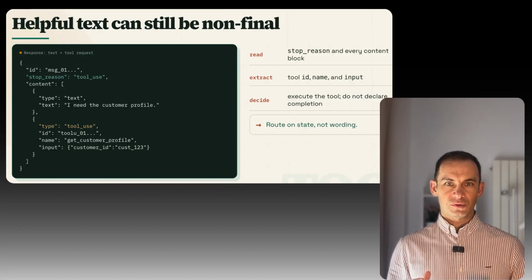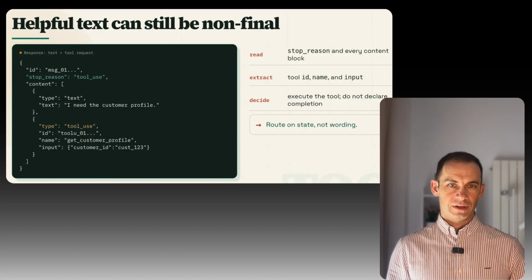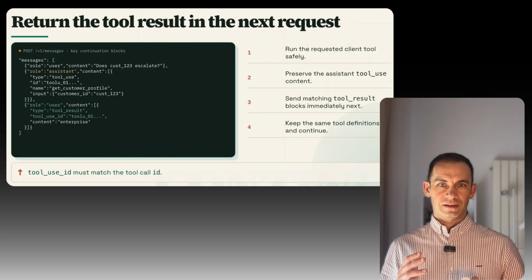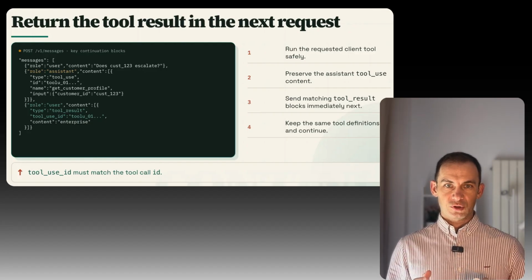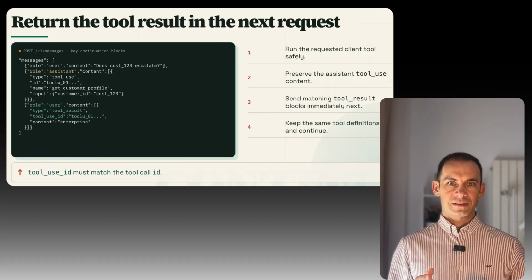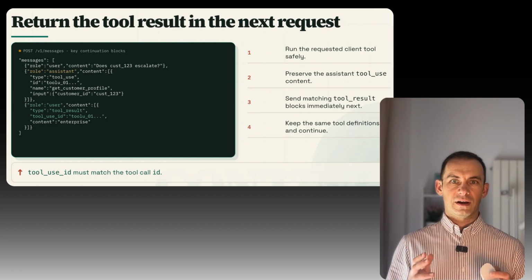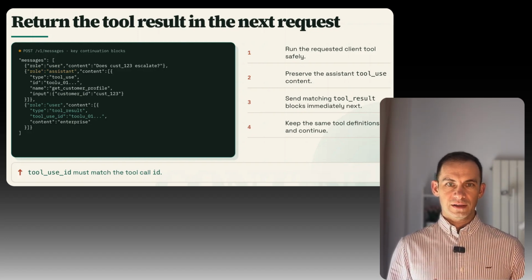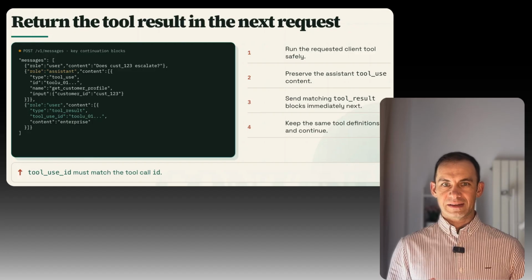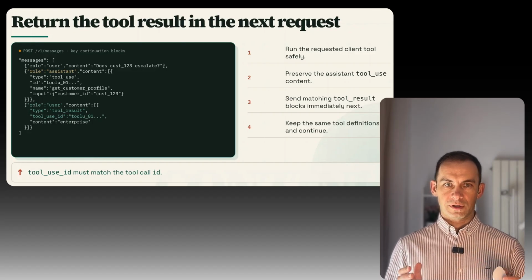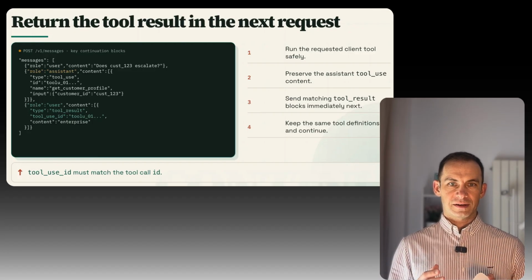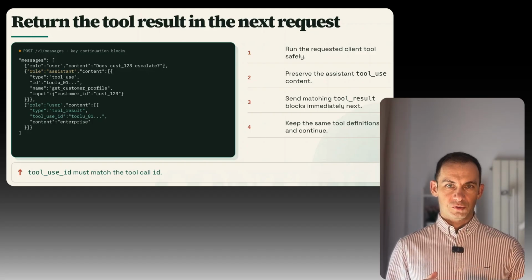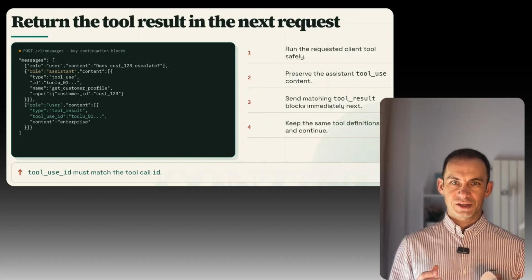The application should not declare the task complete just because the text sounds useful. The application returns the requested tool. It captures the result, then it sends a follow-up request with the relevant conversation state and the tool result. That is why the course keeps repeating the same line: rely on state, not on prompt wording. Text can explain the request, but the loop should be driven by the response shape.